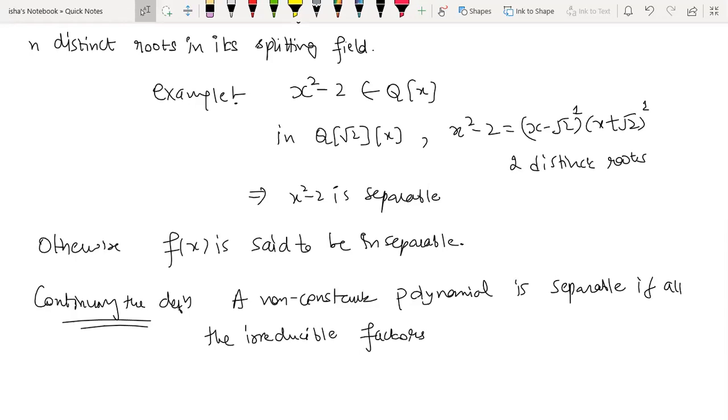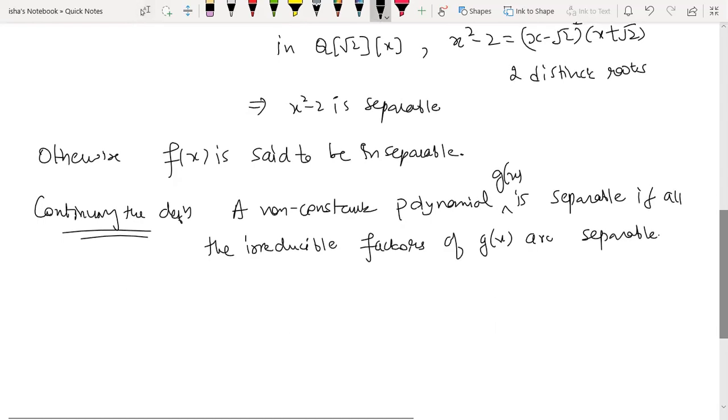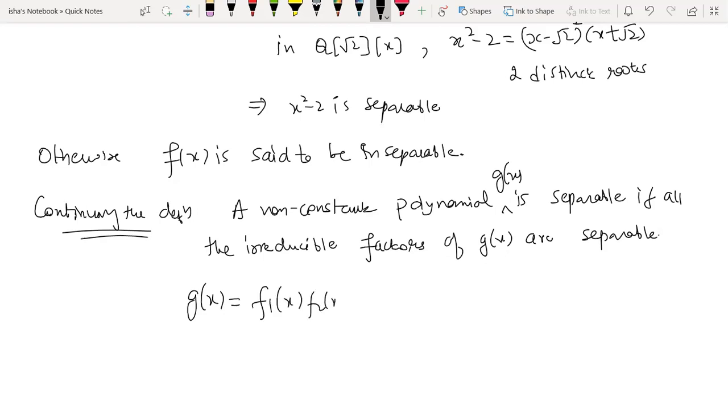let me call this g(x), a non-constant polynomial g(x) is separable if all the irreducible factors of g(x) are separable. It's very easy to understand this definition, right? For a polynomial which is itself irreducible, we know the definition. A polynomial which is not irreducible will be reducible, so you can write it as a product of irreducible factors.